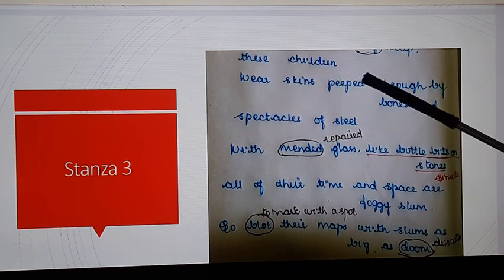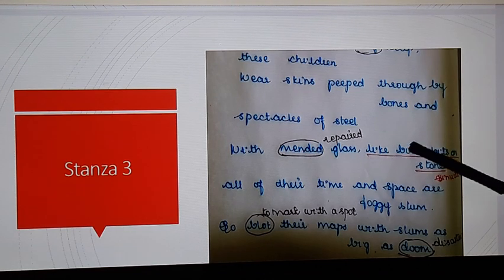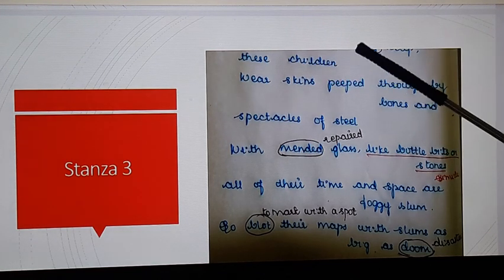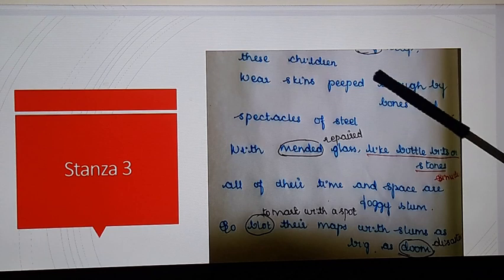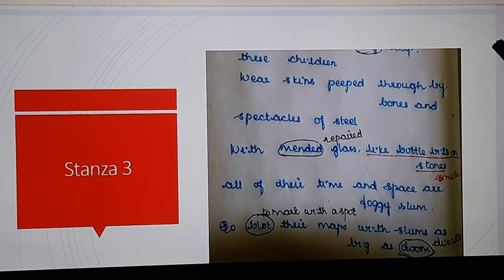Skins peeped through by bones and spectacles of steel, with mended glass like bottle bits on stones. Listen here, these children are wearing skins that are very thin, and their bones are visible through that skin. They are that skinny. The skin is not at all fluffy, so it is mentioned that the bones are seen through the skin. Skin is like paper, so the bones and everything are visible through the skin.